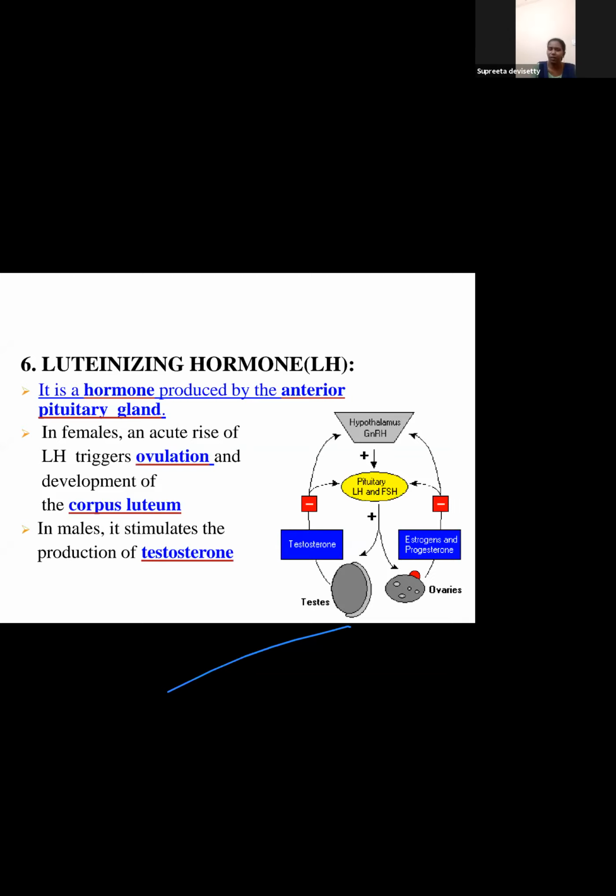And I am giving you this example even on the day of ovulation. So what happens? Ovulation is nothing but the matured Graafian follicle rupturing. When it ruptures, it releases the ovum.